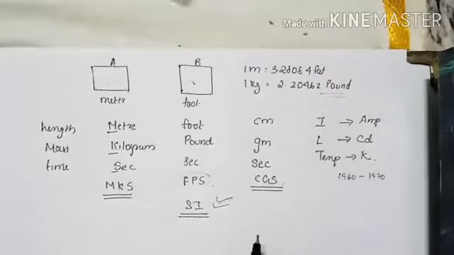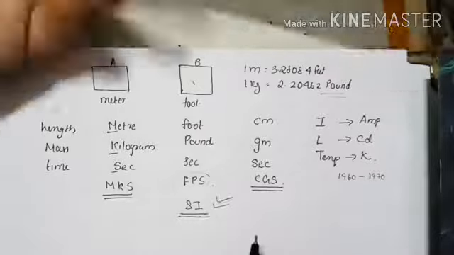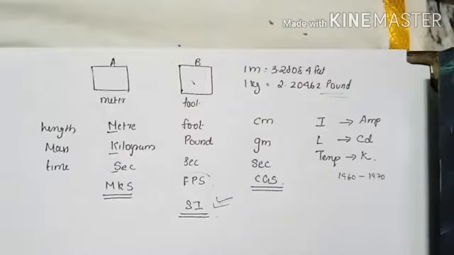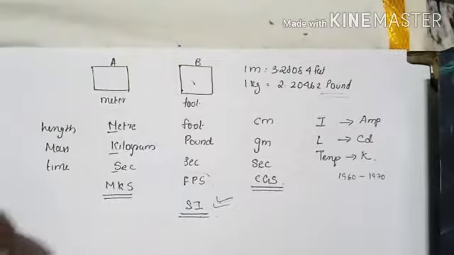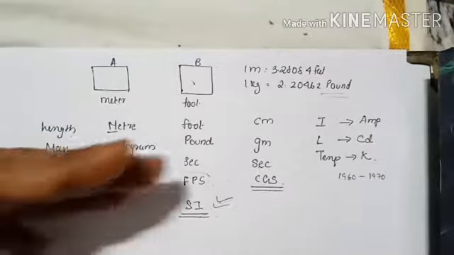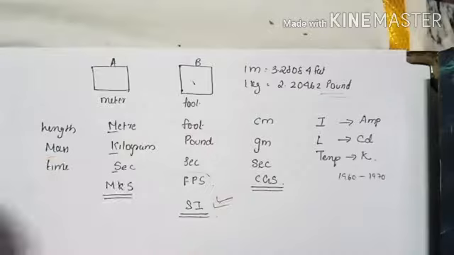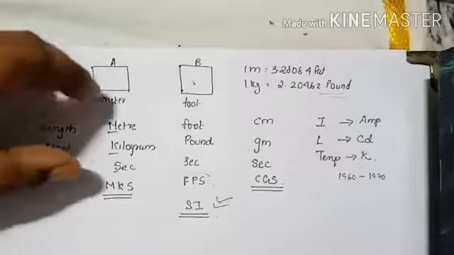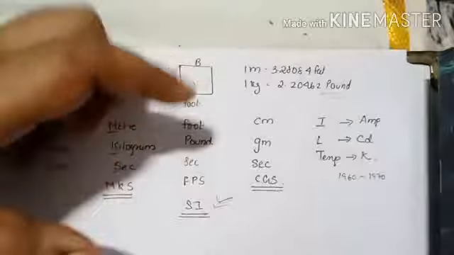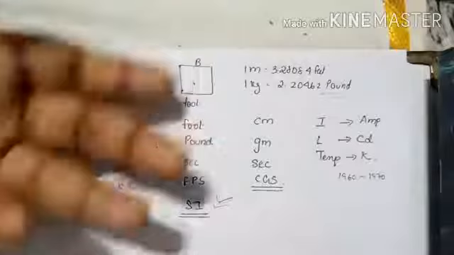Shall we move to the next section, guys? Now we have a harder portion, so you guys have to be with me. This much is clear, why this type of conversion was done, because if you don't have a common ground or common conversion of one unit to another, it is very difficult for a person from one country to understand what amount of quantity the other person requires, right?